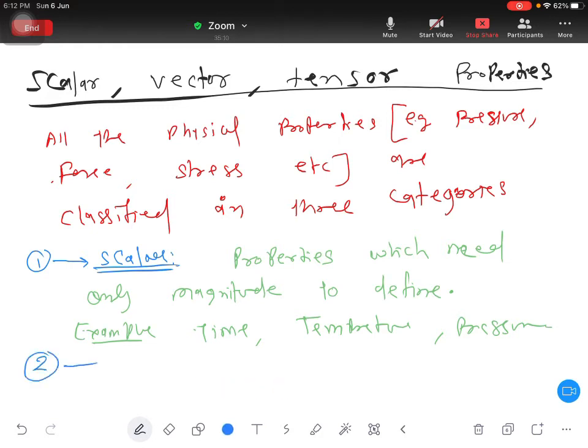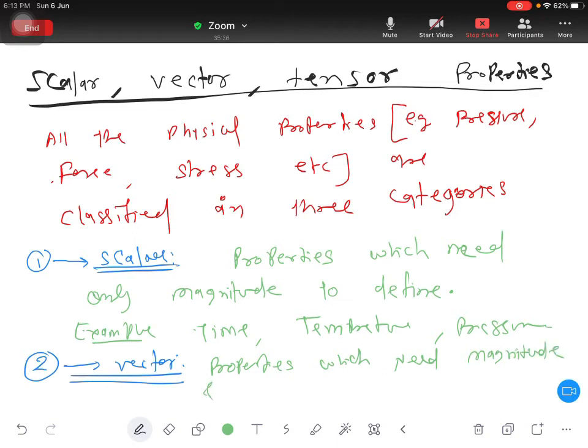So you take down, second property is vector. Now what is vector? Properties which need magnitude and direction both together. Okay, let's understand what is the meaning.